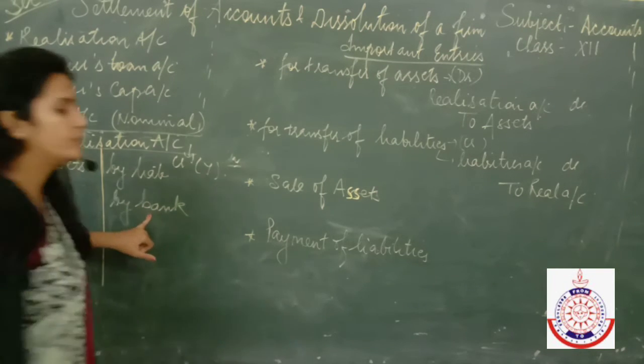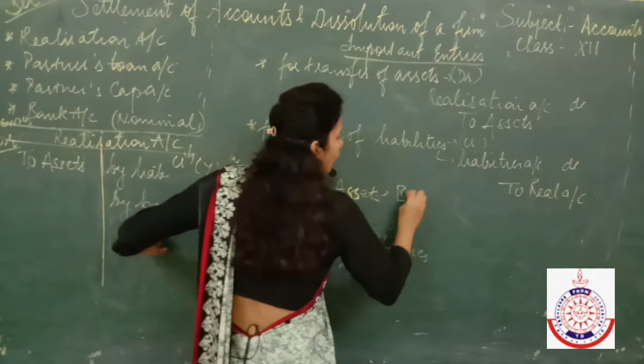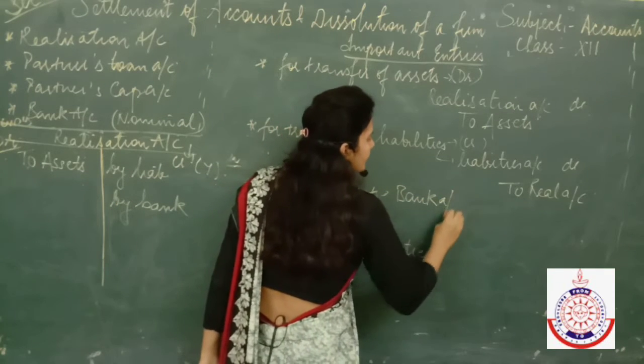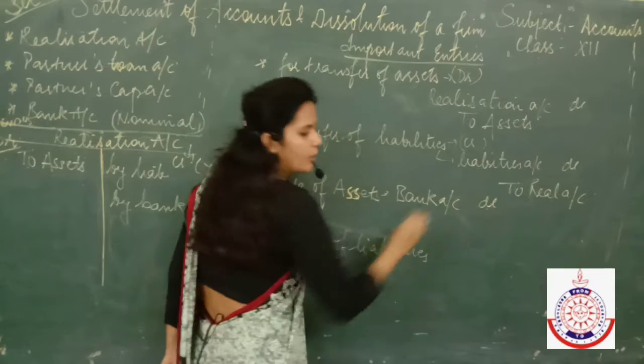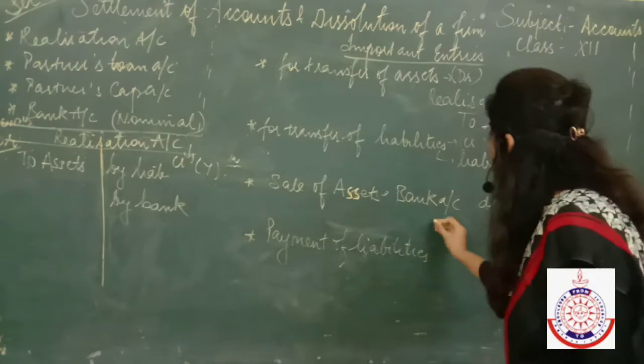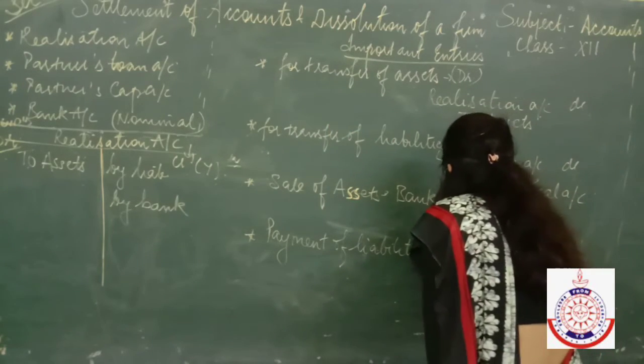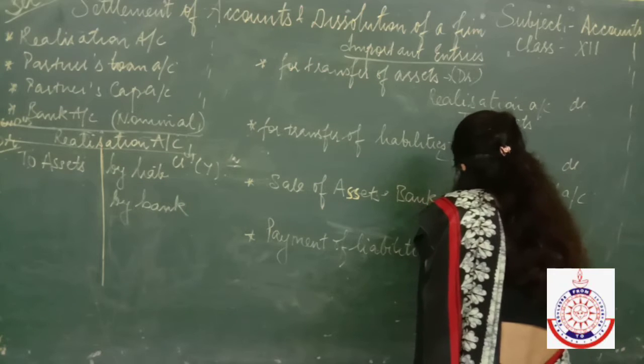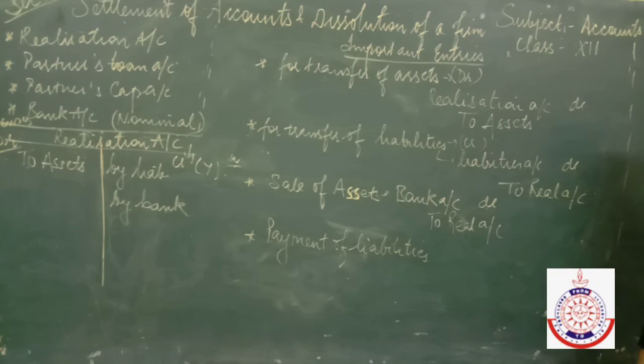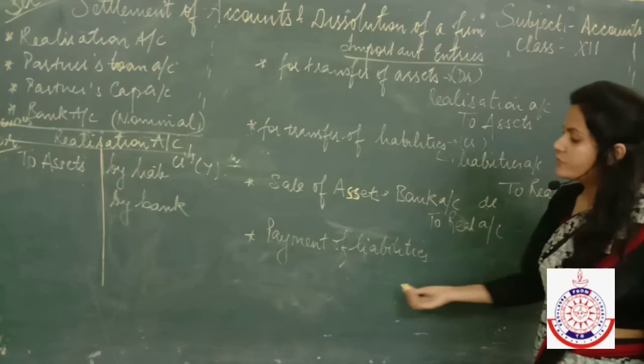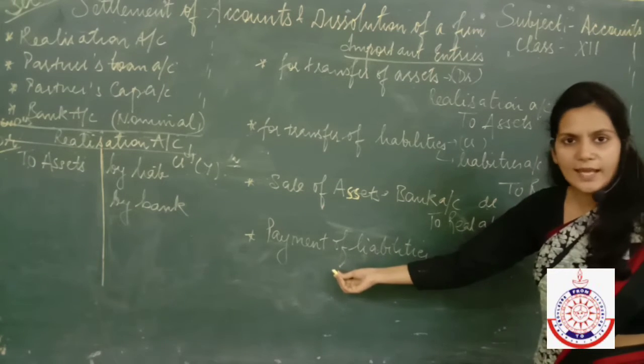It means entry becomes, as you have sold all the assets, money comes into the business. So bank account debited to realization account. Bank account debited to realization account. And now what do you have to do? You have to make payment of the liabilities.